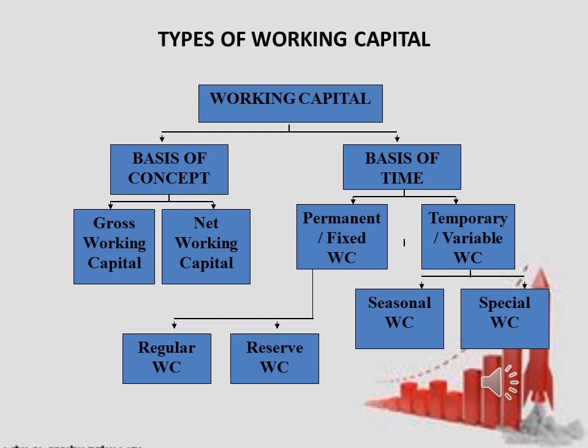Now, what is the permanent or fixed working capital? A part of the investment in current assets is as permanent as the investment in fixed assets. It covers the minimum amount necessary for maintaining the circulation of the current assets. Working capital invested in the circulation of the current assets and keeping it moving is permanently locked up. It is of two types, regular working capital and the reserve margin or cushion working capital. Now what is this?